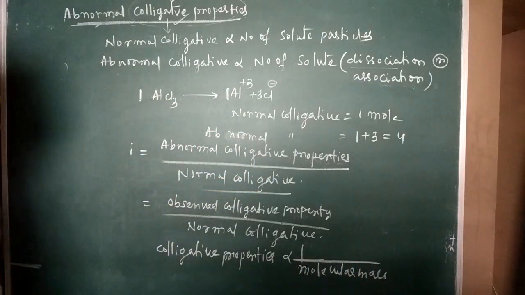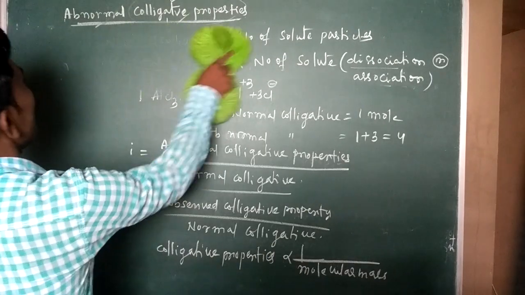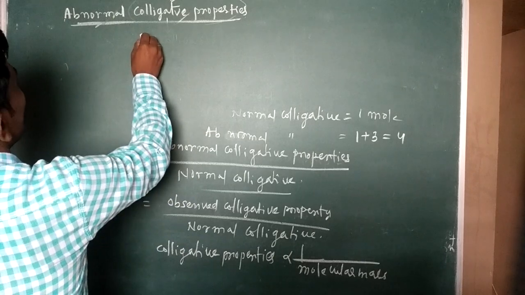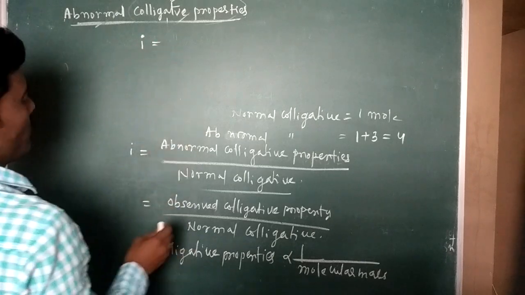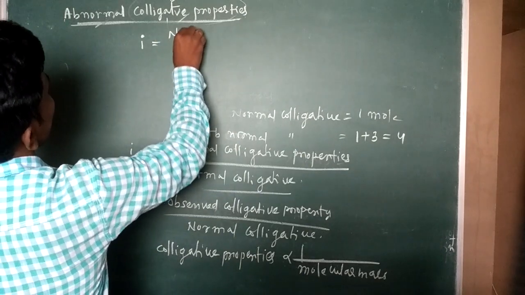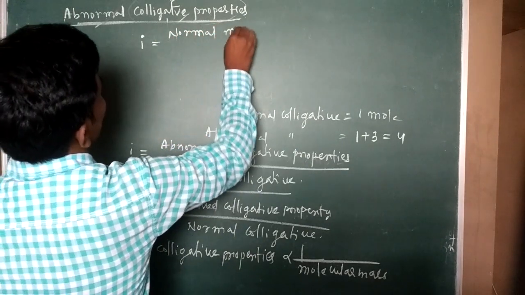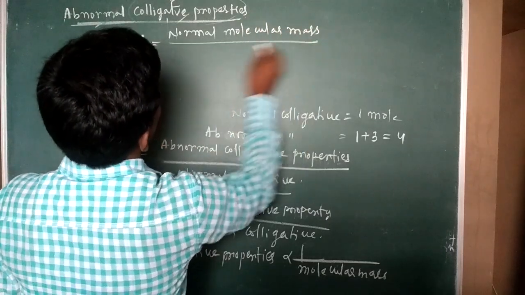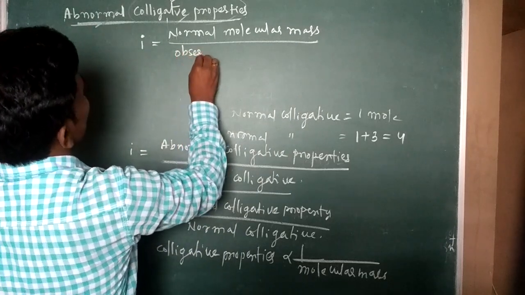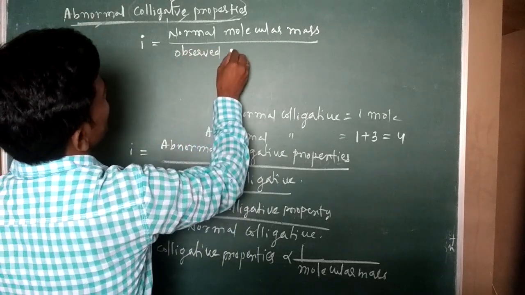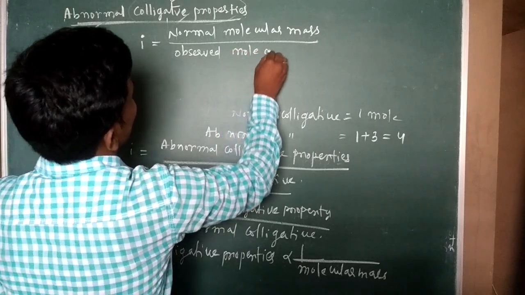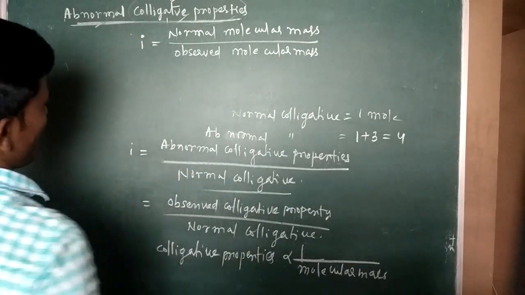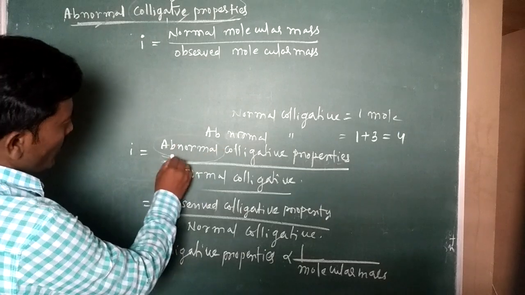Therefore, if you substitute in the I factor, I factor is equal to normal molecular mass by observed molecular mass. That is equal to the I factor. Here, abnormal colligative property means what? Observed colligative property only.